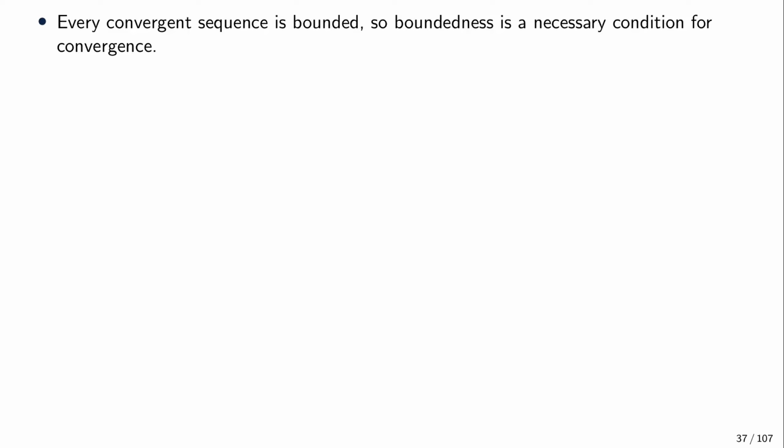We have proved that every convergent sequence is bounded. So boundedness is a necessary condition for convergence. This means that sequences that are unbounded cannot converge. So this is a necessary condition for convergence.